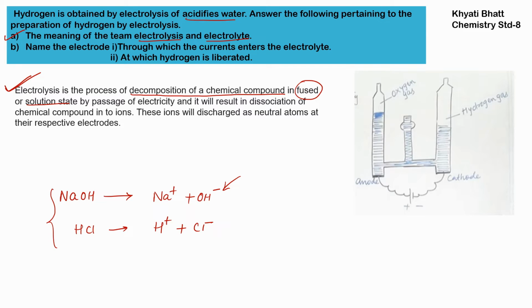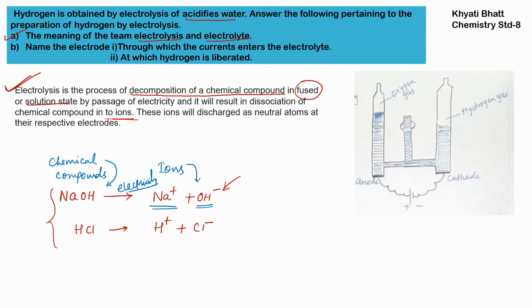By passage of electricity, the chemical compounds dissociate into ions. These are the chemical compounds, and these are their dissociated forms, in the form of ions, which bear a charge. This happens via passage of electricity.